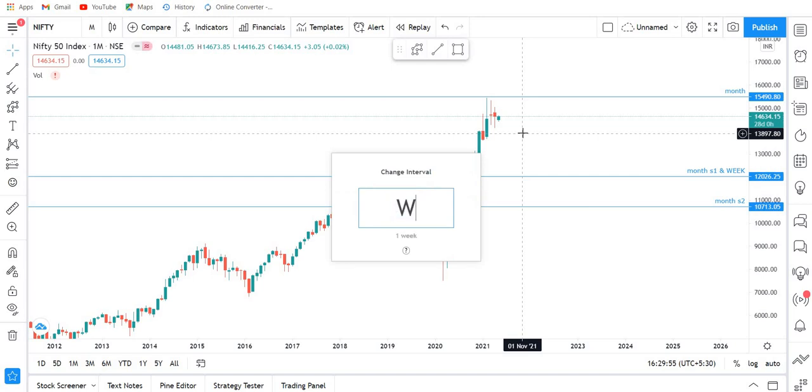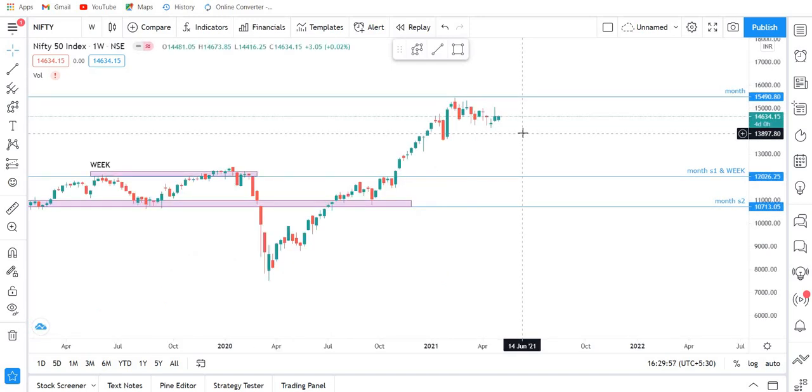Now I'm moving to the weekly charts to see what has happened. There are not many levels on the weekly chart. The support on the weekly and the monthly chart is the same. Here is the weekly chart. As you can see, this is today's chart, but this is the previous week's chart. One noticeable thing is that in this candle also, Nifty has an upper side rejection. So yeah, this is not a good thing. These upper side rejections are not a good thing.